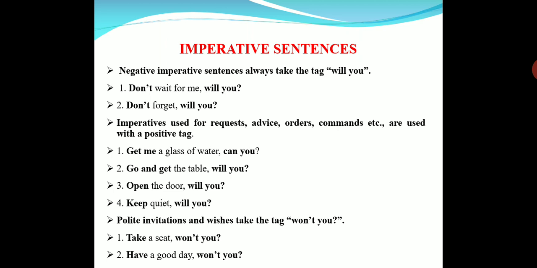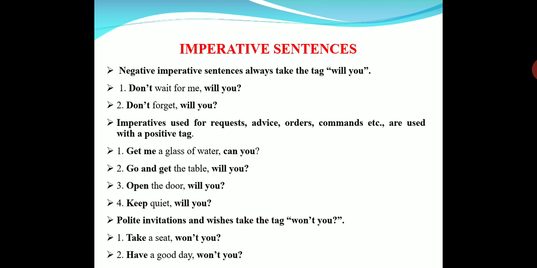Next, polite invitations and wishes take the negative tag. In imperatives, the negative tag should be used only for polite invitations. If you invite someone or if you wish something, then you have to use won't you. Won't you means will not you. The short form of will not you is won't you. Take a seat, won't you?